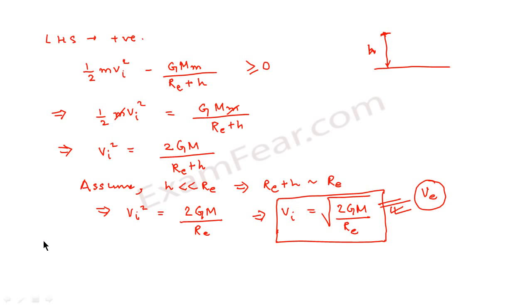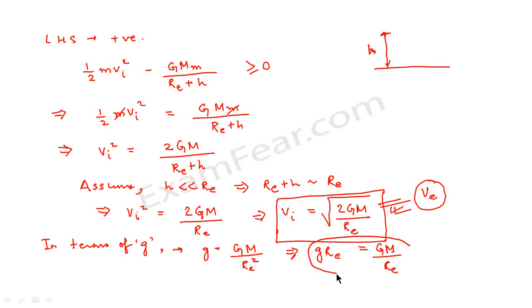Now we can also write escape velocity in terms of acceleration due to gravity, small g. How is small g related to capital G? Small g is nothing but capital G M divided by Re square. So we can say that g into Re is equal to capital G M divided by Re. So using this value in this expression, we can say that escape velocity is equal to root over 2g Re. So this is the value of escape velocity.